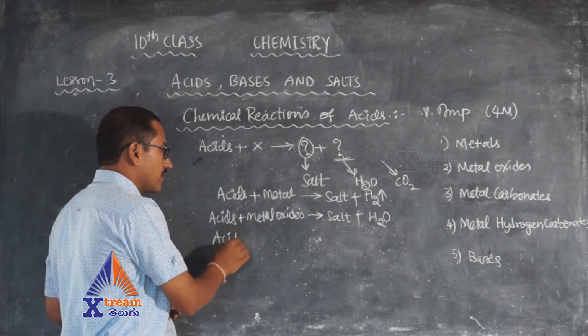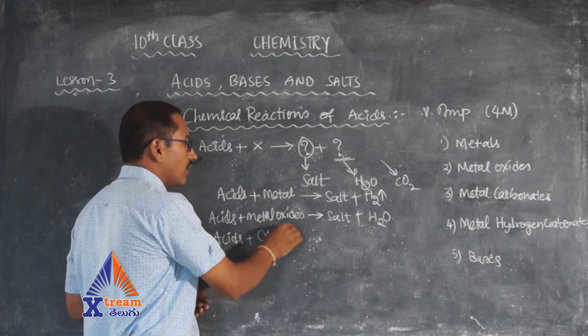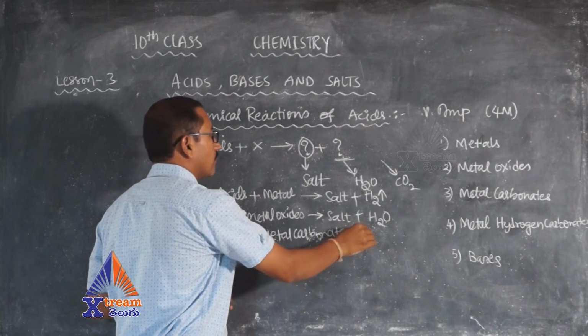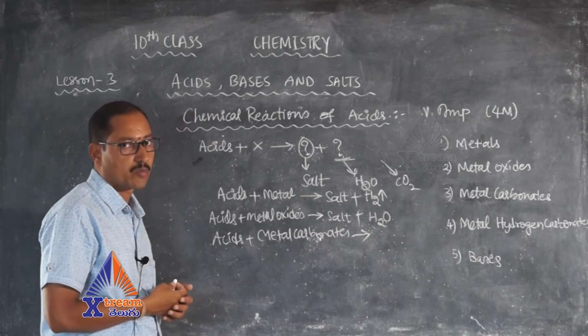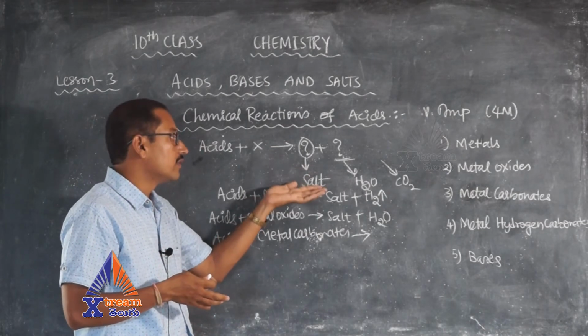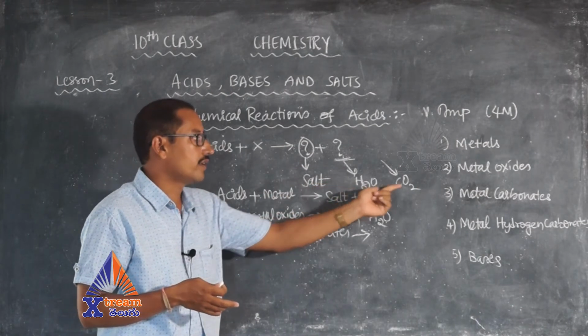When acids react with metal carbonates, what are the common compounds produced? Salt, water and carbon dioxide.